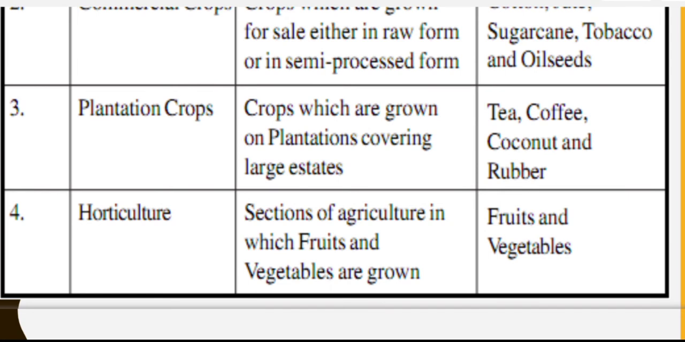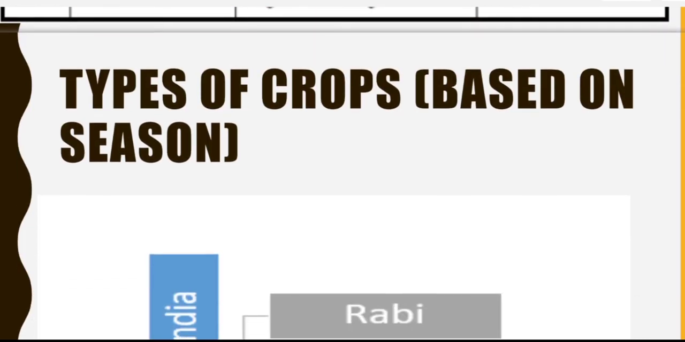Plantation crops are crops which are grown on plantations covering large estates, for example tea, coffee, coconut and rubber. Horticulture is the section of agriculture in which fruits and vegetables are grown, for example fruits and vegetables.